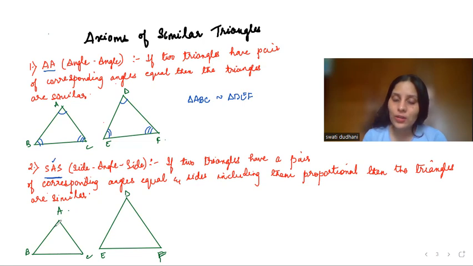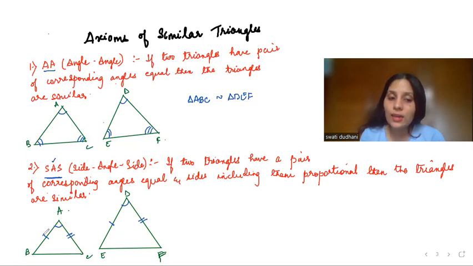So all the corresponding angles, let me mark this. Angle A is equal to angle D. So if I consider this angle, my sides should be AB and DE, and AC and DF should be proportional. So here the angle is exactly in between the two sides. The angle is included. It is between the two sides. This is very, very important.